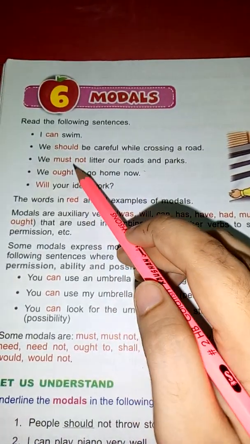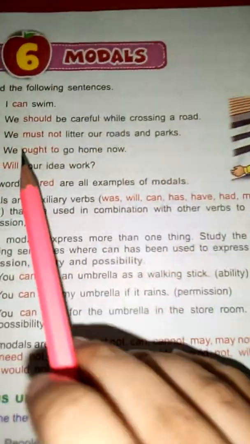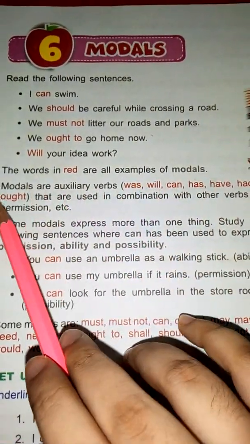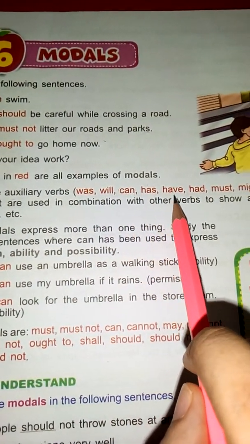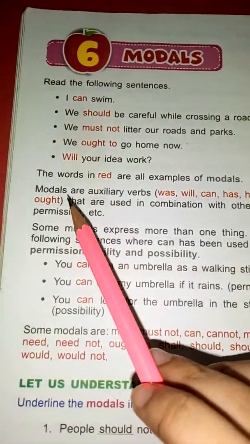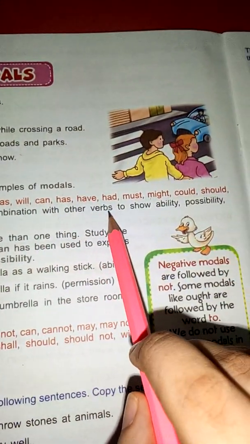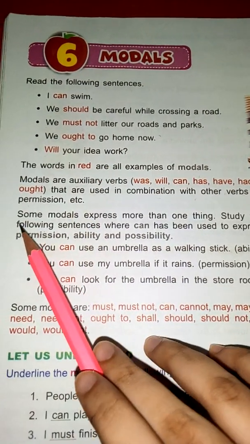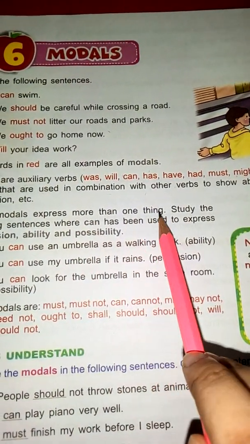All the words in red color are modal verbs. The words in red are all examples of modals. Modals are auxiliary verbs: was, will, can, has, have, had, must, might, could, should, ought, that are used in combination with other verbs to show ability, possibility, permission, etc. Some modals express more than one thing.